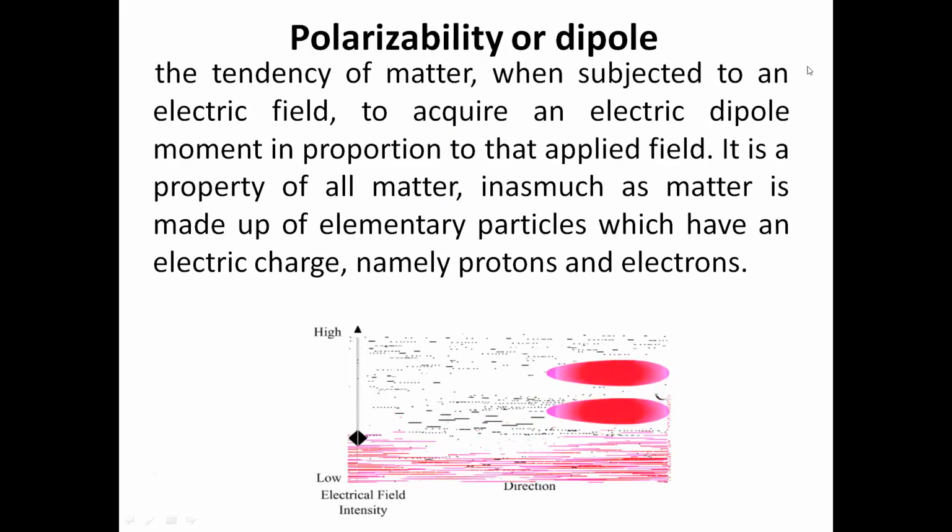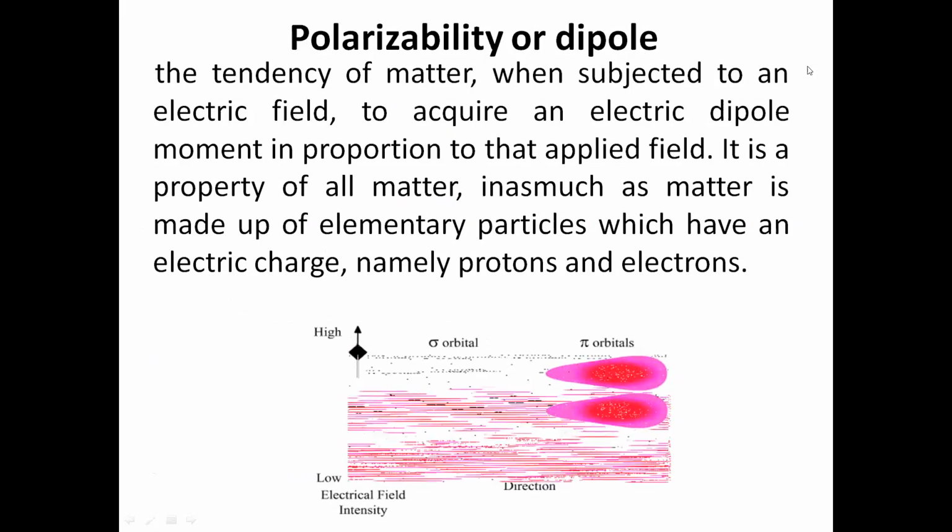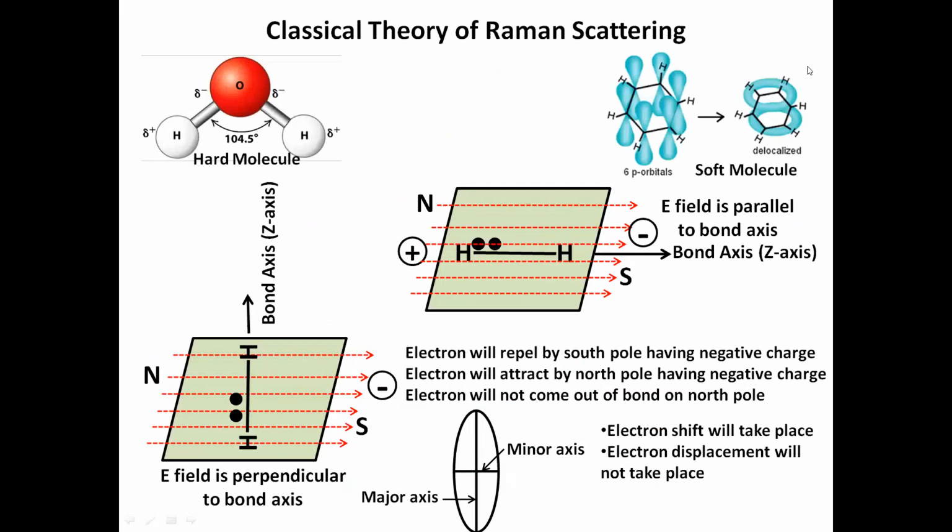Suppose you consider two atoms. I have taken the example of the hydrogen molecule, with two H atoms. Now we are seeing these two electrons. If you place this molecule in an electric field, which has a direction generally from north to south, what will happen?